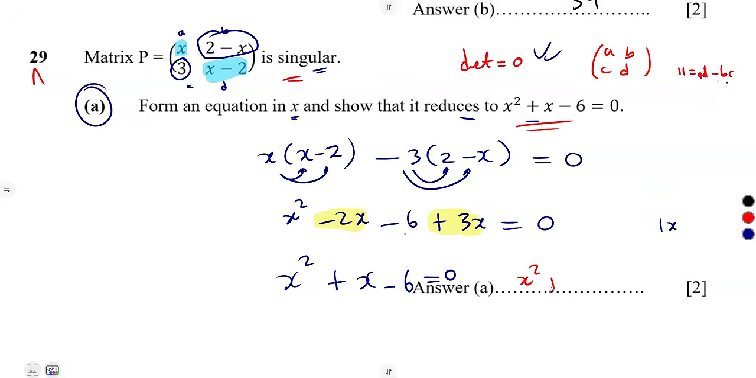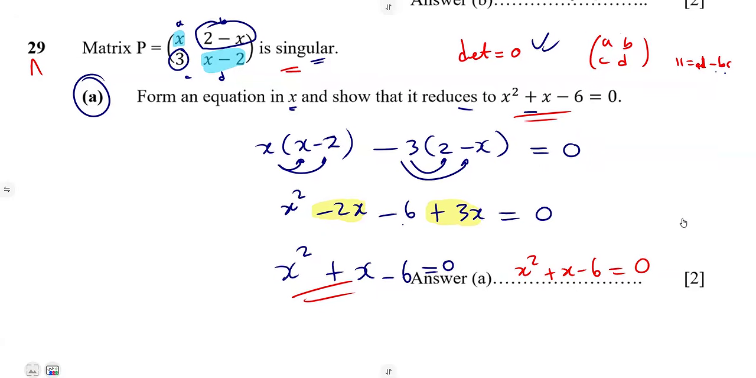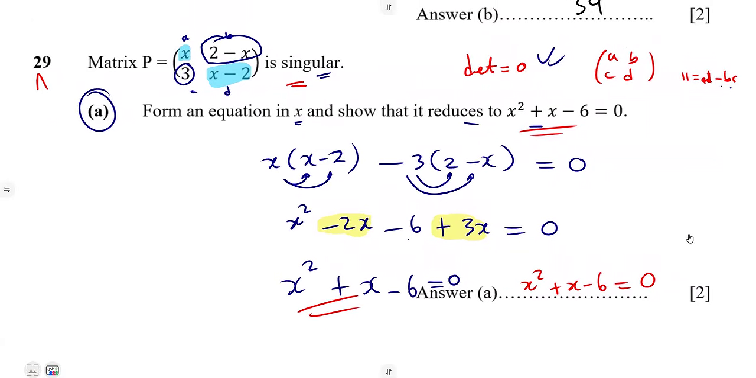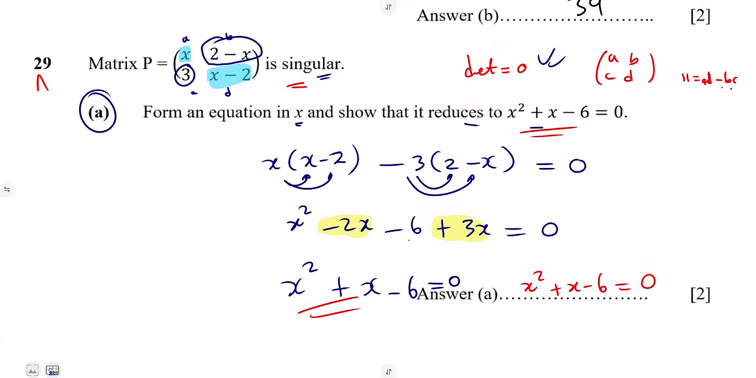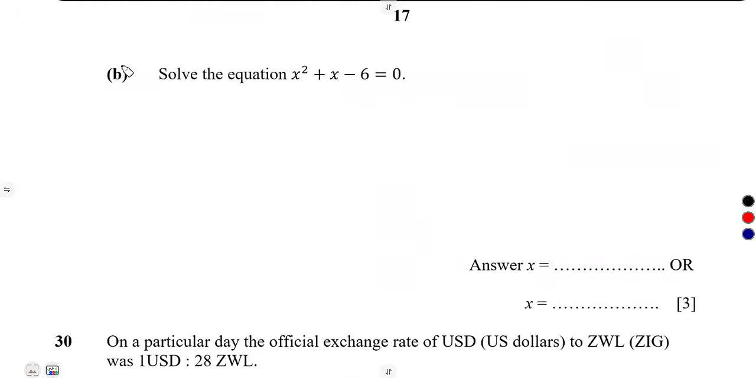That's the equation that you're being given. It is going to reduce to that from the statement that the matrix is singular. If the matrix is singular, its determinant is equal to 0. In actual sense, it has no inverse. It has no inverse. Then solve this equation that you're given.